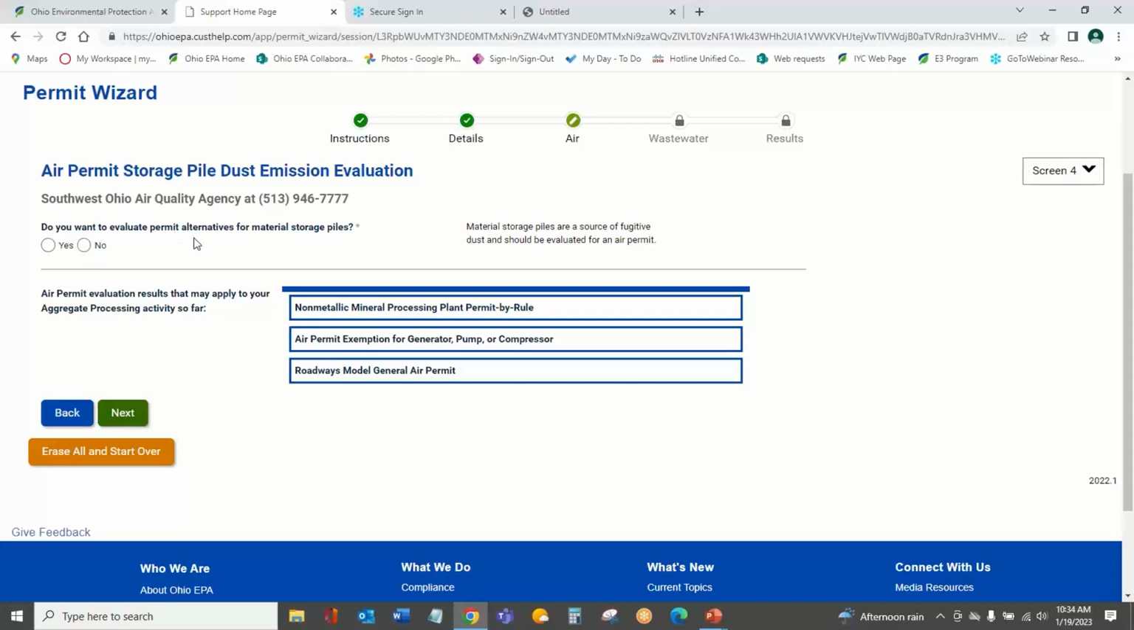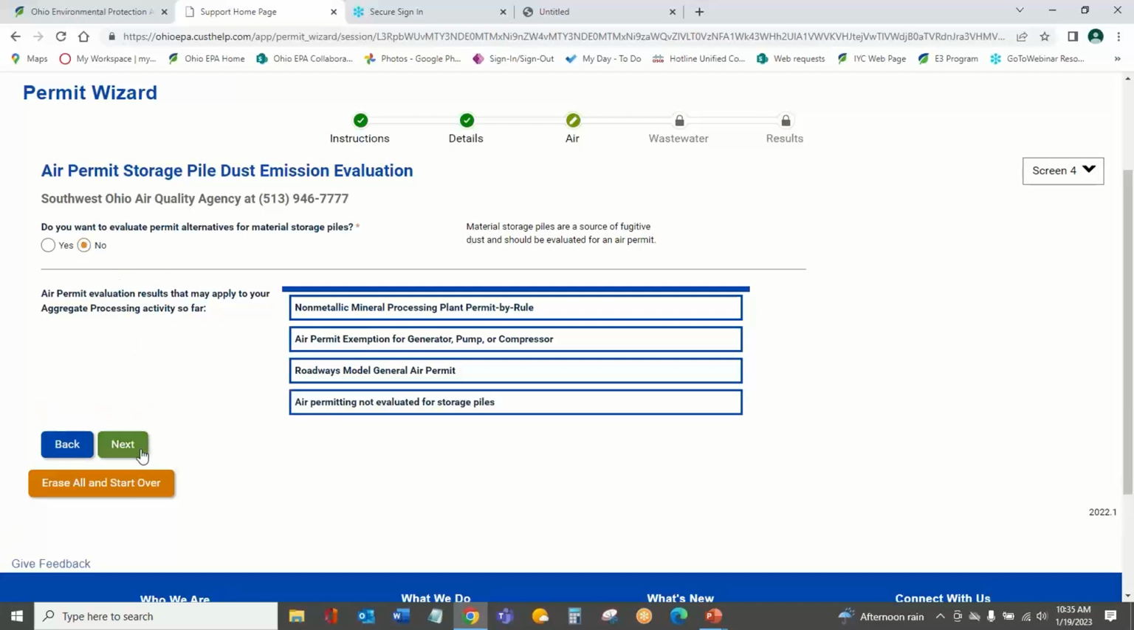Do you want to evaluate permit alternatives for material storage piles? I'm going to say no. I'm not feeling like evaluating that today. However, you can and do that dive there too.